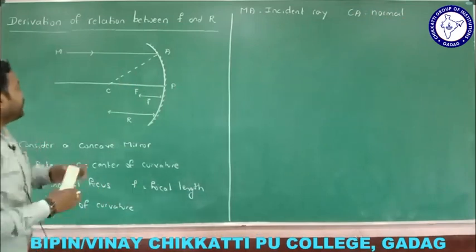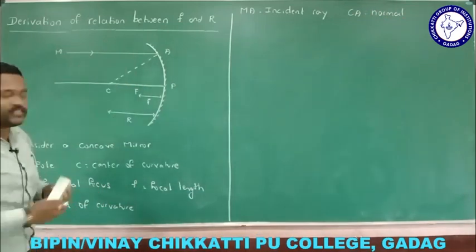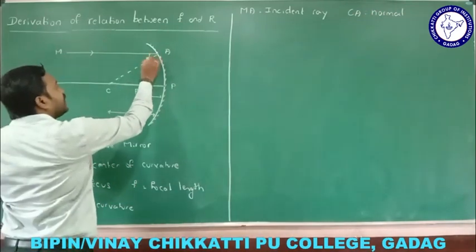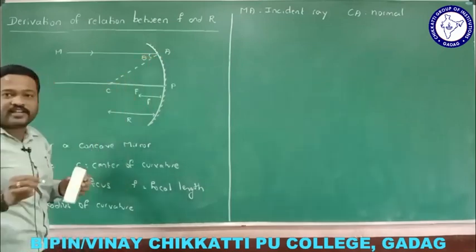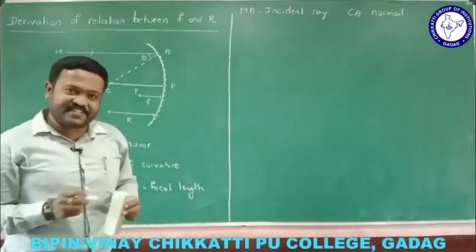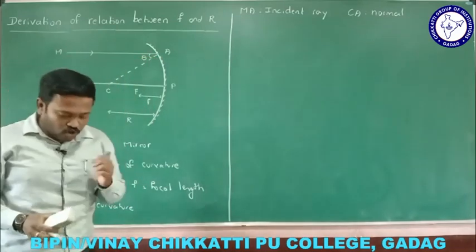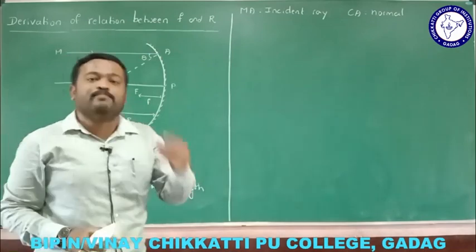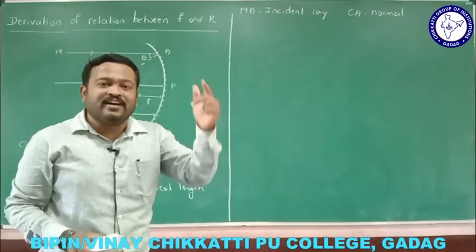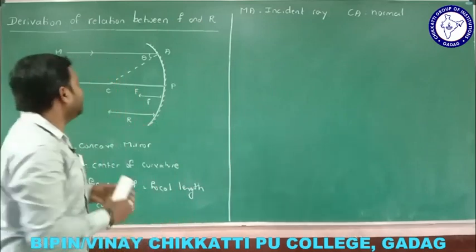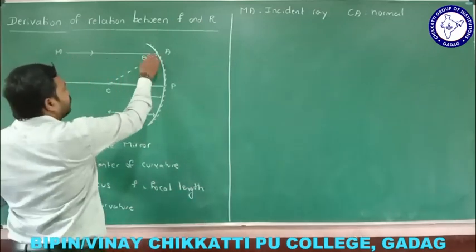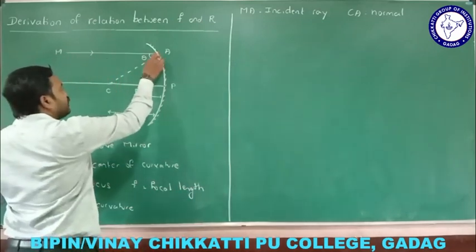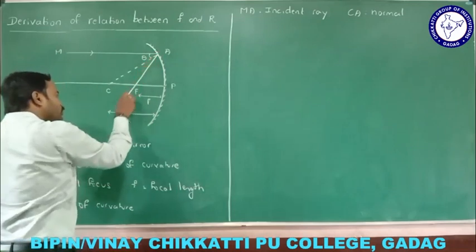Now, if the ray of light falls like this, what is this angle called? This angle is called the angle of incidence. According to the law of reflection, the angle of incidence must be equal to the angle of reflection. This is the angle of incidence, and the angle of reflection, theta, must be there, so it passes through like this.